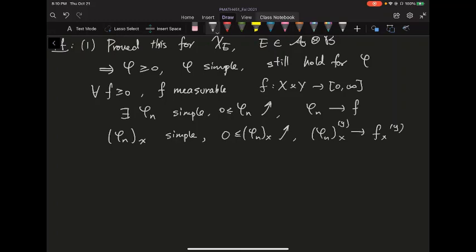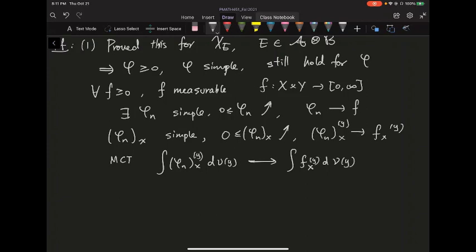Because of that, by the MCT, the integral of phi n of x with respect to d nu of y converges to the integral of f lower x d nu of y. Again, these are functions of y.